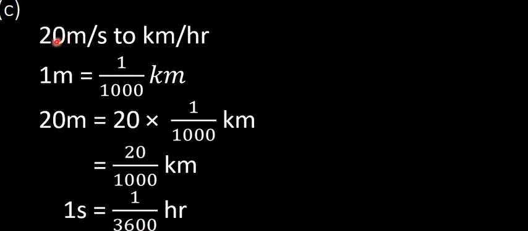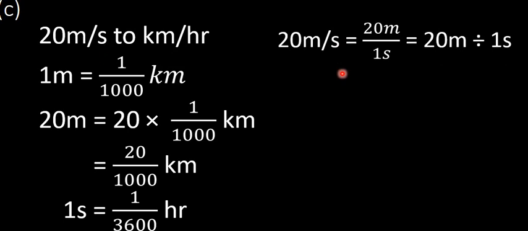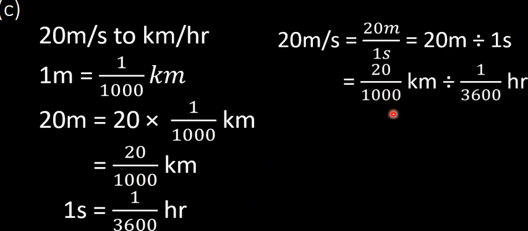Now remember that 20 meters per second is the same as 20 meters divided by 1 second. But the 20 meters is 20 over 1,000 kilometers, and the 1 second is 1 over 3,600 hours. So we substitute here. Now we have 20 over 1,000 kilometers divided by 1 over 3,600 hours.